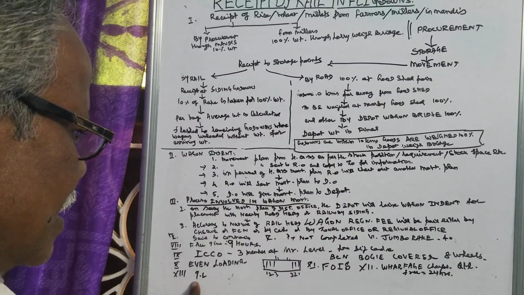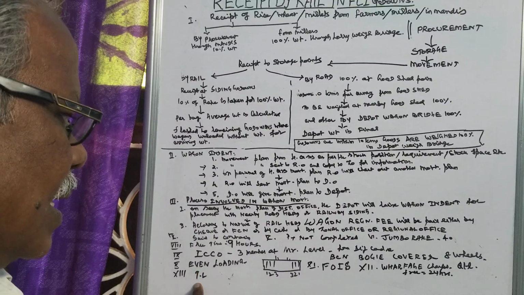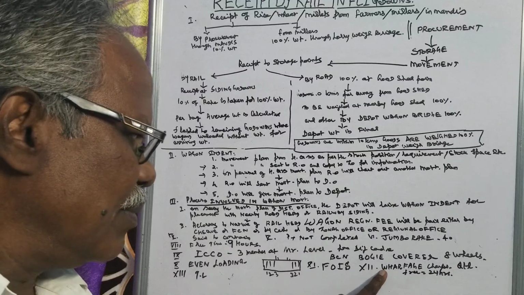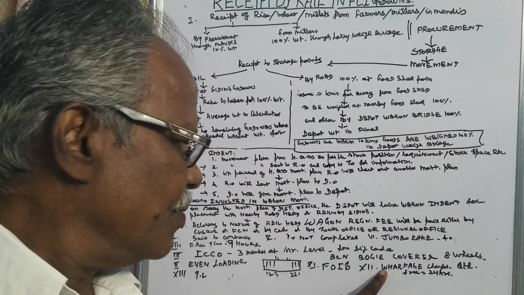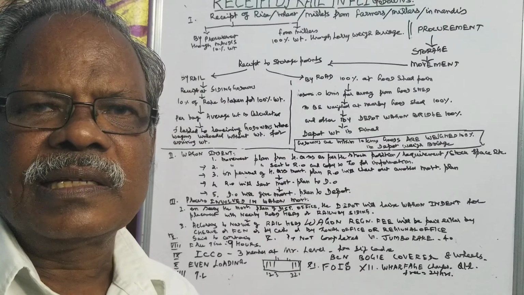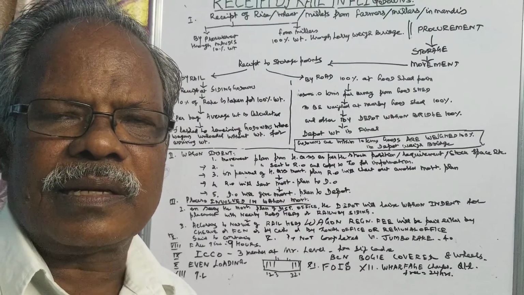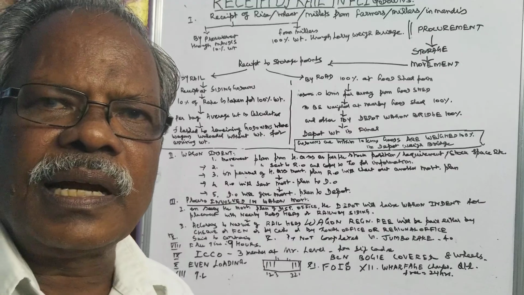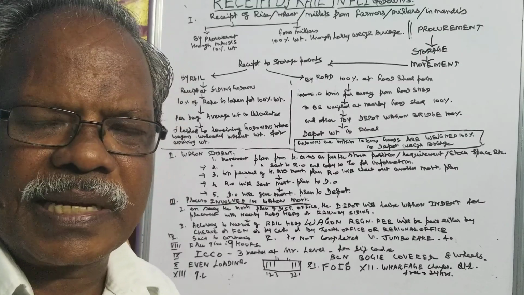Then transit loss we have told, and next thing we have to say something about wharfage. Wharfage means, in some of the godowns, siding godowns are not there. There the godown is far off, and immediately it has to be cleared.